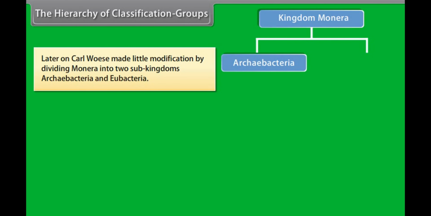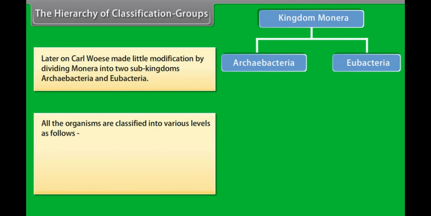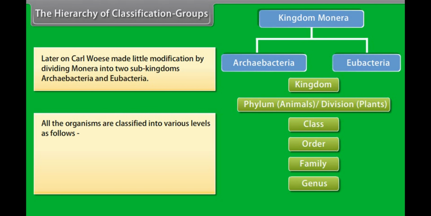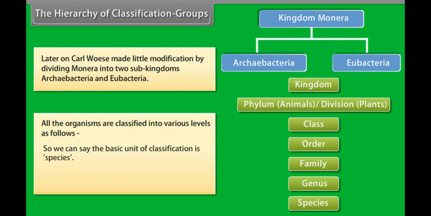Later on, Carl Woese made a little modification by dividing Monera into two sub-kingdoms, Archaebacteria and Eubacteria. All the organisms are classified into various levels as follows: kingdom, phylum for animals, division for plants, class, order, family, genus, species. So we can say the basic unit of classification is species.